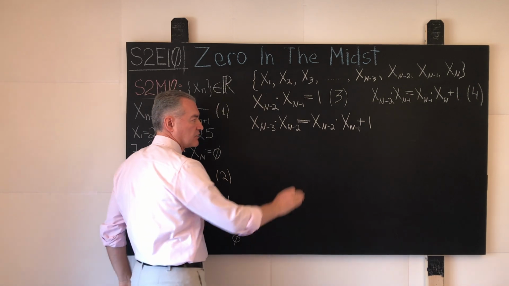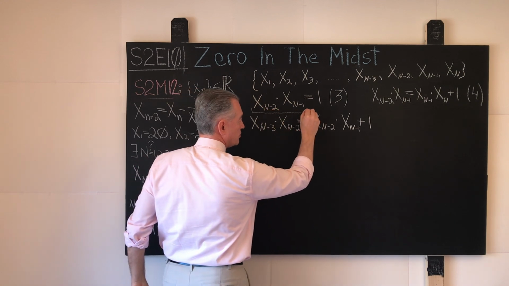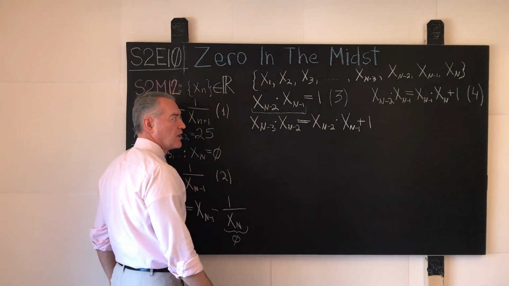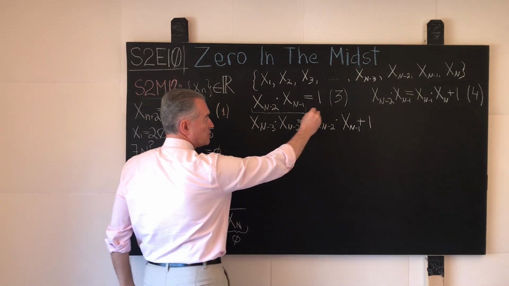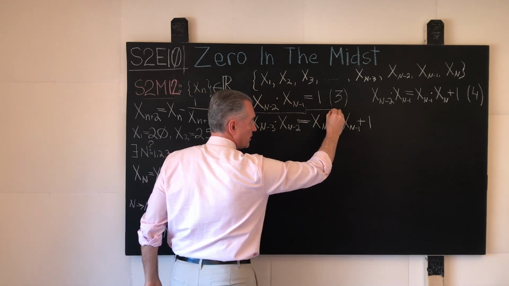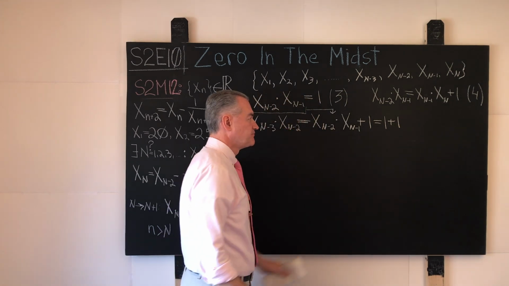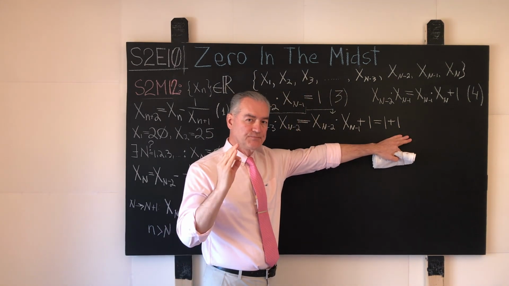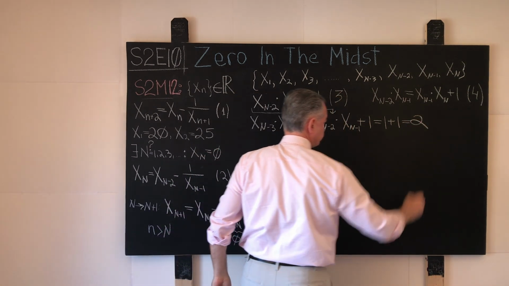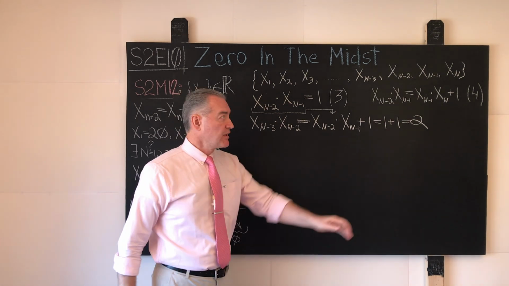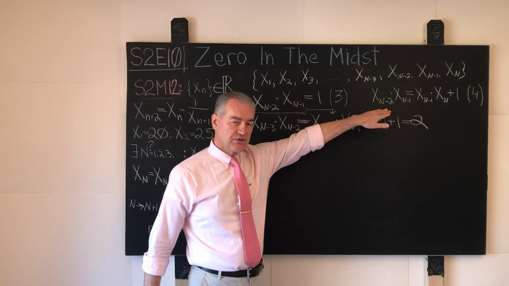Well, we witness the fact that on the right-hand side of this relation, we have the previously computed product of two immediately adjacent elements of the sequence of real numbers that is given. So if we inject 1 over here, what do we have? We have 1 plus 1, and 1 plus 1 is equal to, very well, that is 2. And we keep iterating the relation shown in 4 leftward by gradually decreasing n by 1.